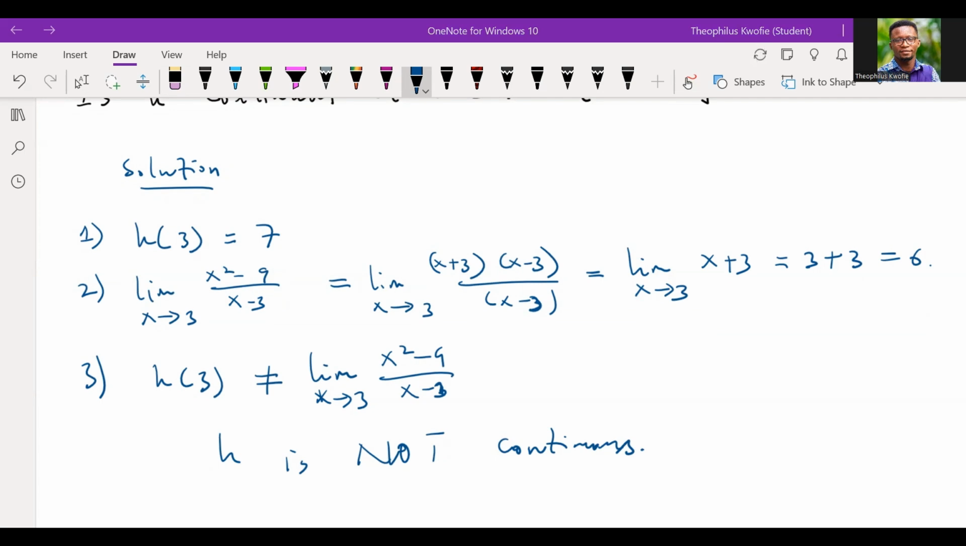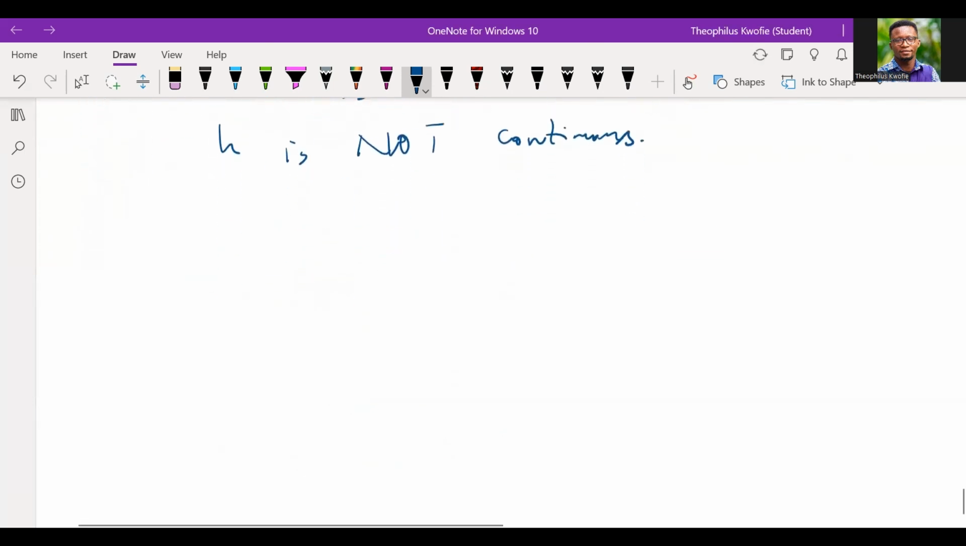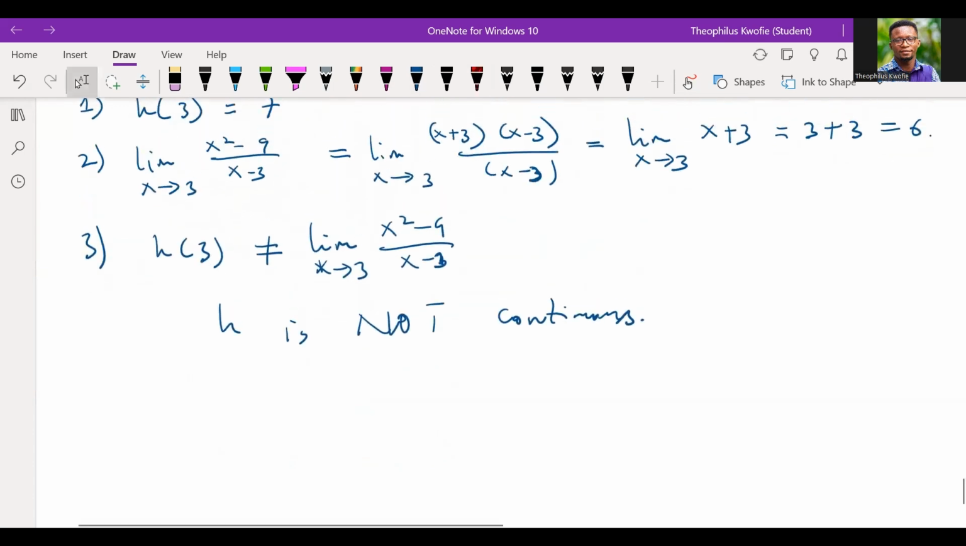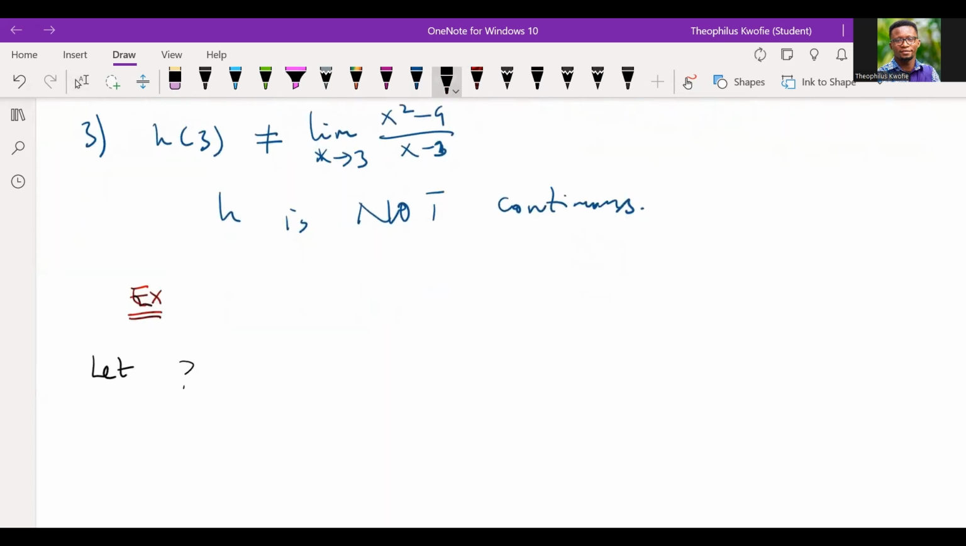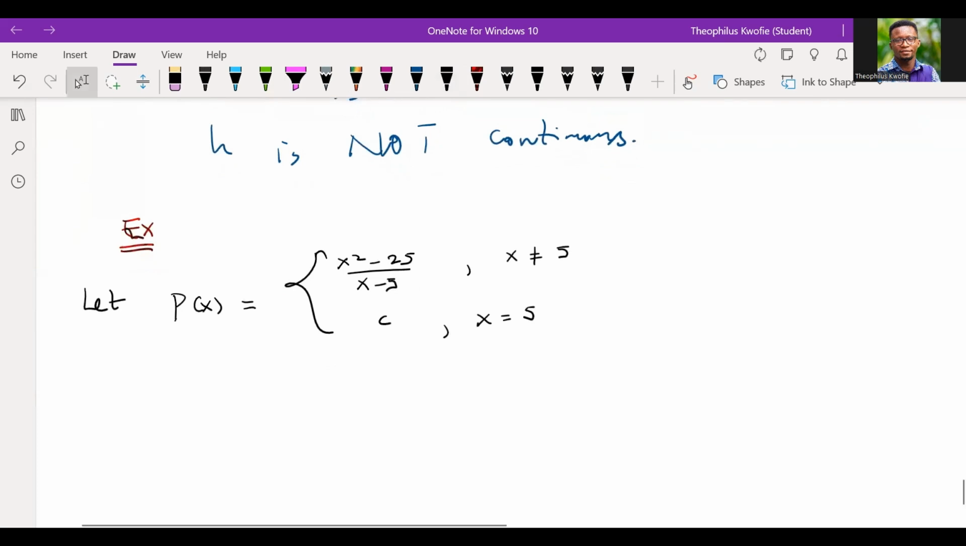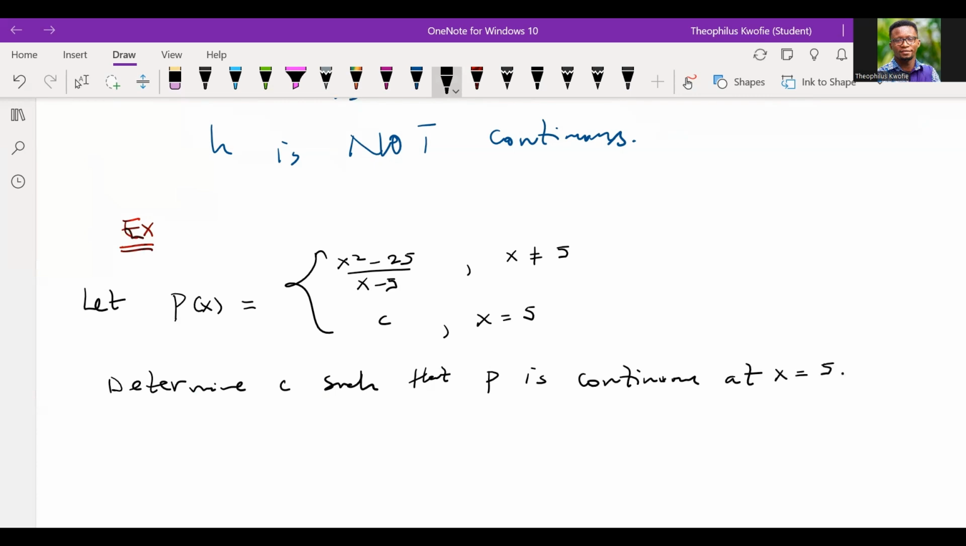What did you get? Okay, so I want us to look at the third example for today's discussion. With the third example, it says let p of x equal x squared minus 25 over x minus 5, with the condition that x should never be 5, and then a constant c for which x is equal to 5. Now the question is, we are to determine c such that p is continuous at x equal to 5, okay?